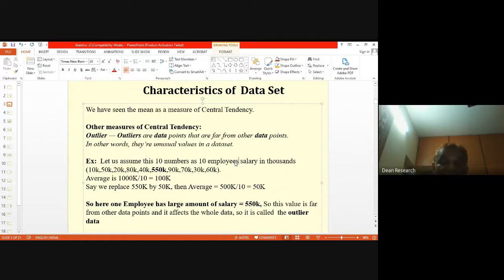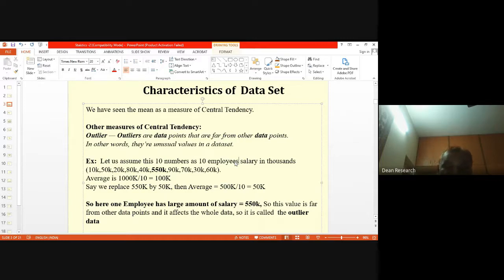The 50K average you get by replacing 550K with 50K is somewhat nearer the values in the data set, whereas in case it was 550K, the average of 100K is farther from the values you have, such as 10K, 50K, 20K, 40K, 30K, 60K.